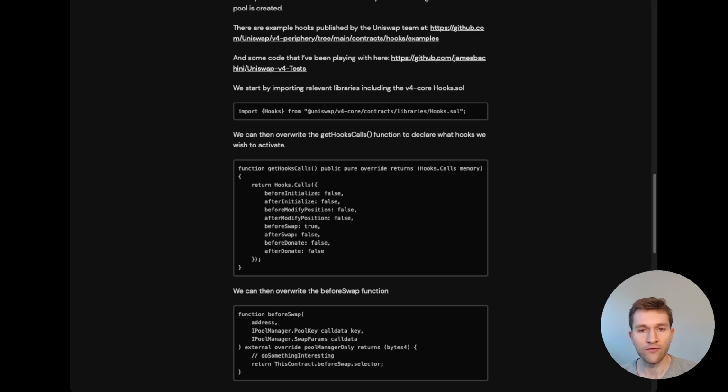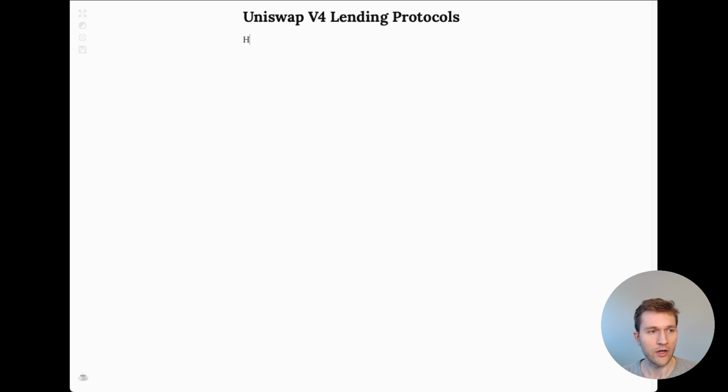So the design space is quite vast, but the things that are interesting for us: hooks can help kickstart liquidity flywheels in your AMM-like protocol by providing access to order flow, which then in turn attracts LPs, right? So as long as your protocol can benefit either from having swappers, aka order flow, or from having LPs that order flow attracts, you can build it as a hook. And it turns out lending protocols depend on both in an elegant way, right? So how does that actually work? Well, the way these lending protocols work is recognizing that hooks respond to price changes, because you have this kind of swap callback.